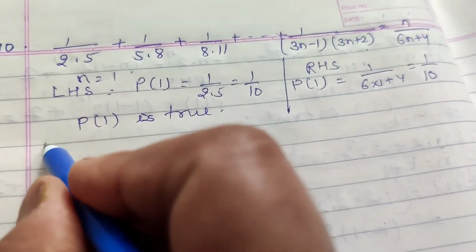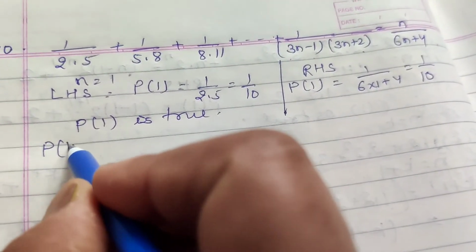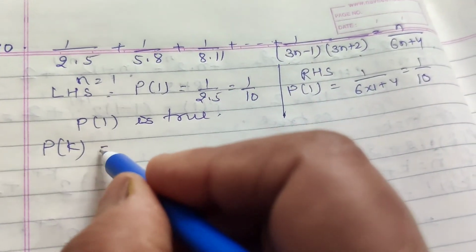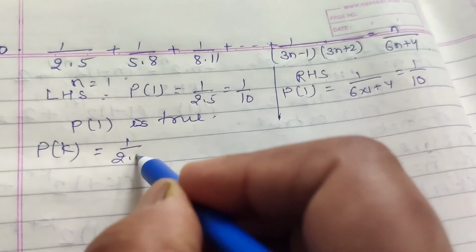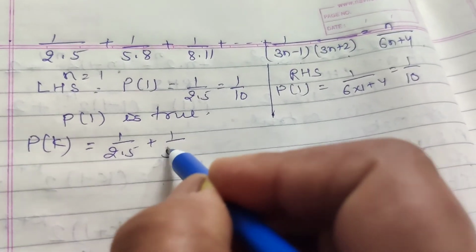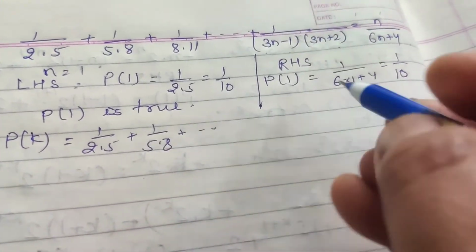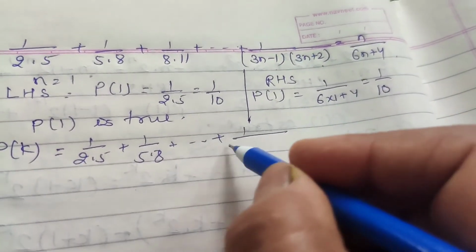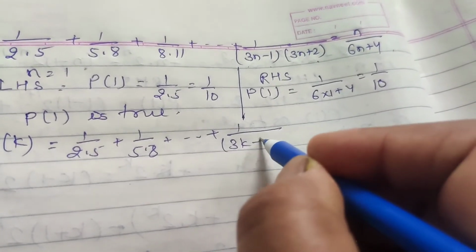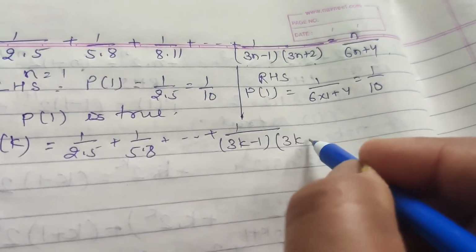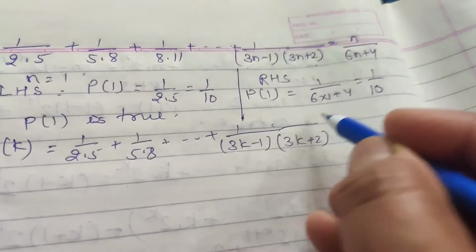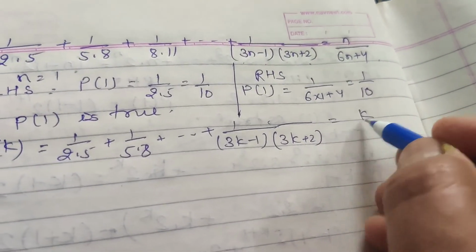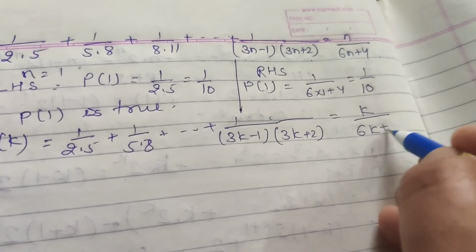Now P(k), for n equal to k, the series equal to ... plus 1 upon (3k minus 1)(3k plus 2). The sum is equal to k upon 6k plus 4.